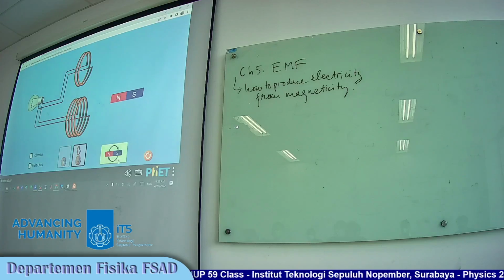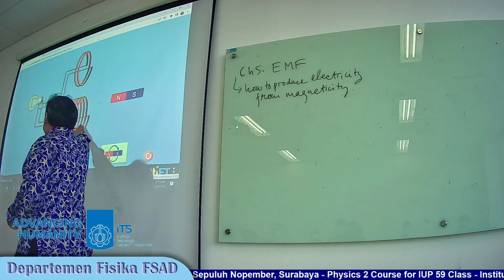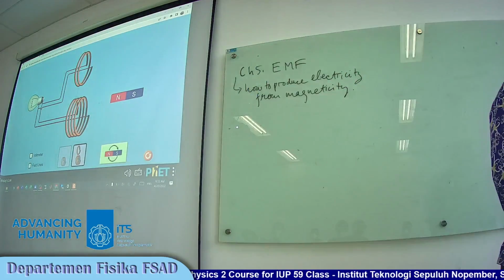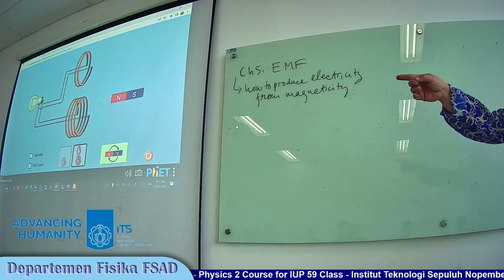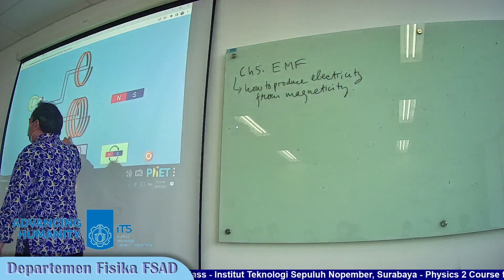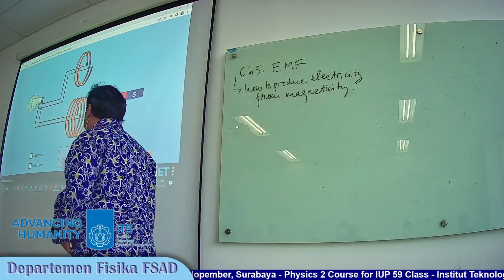Yes, the electricity is much larger at the bottom loop, because of the number of loops. You can count the number of loops. How many loops? 4, and the top one is 2.